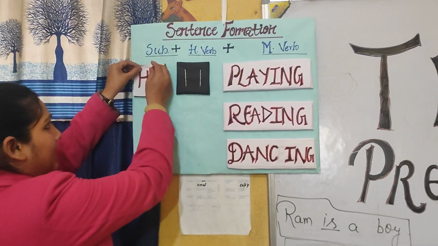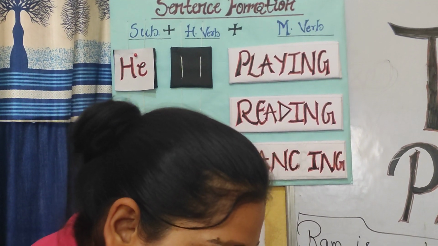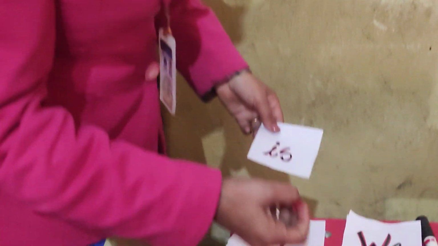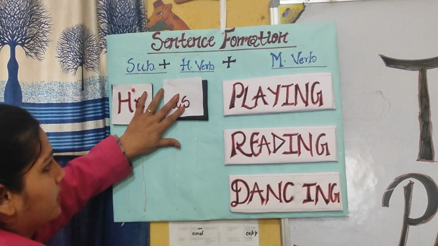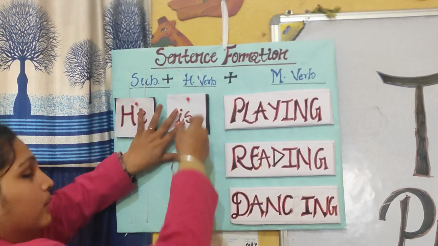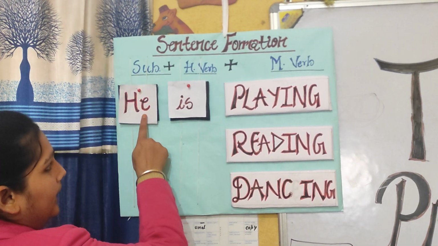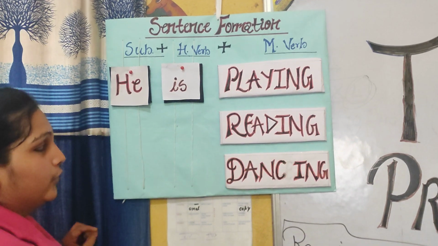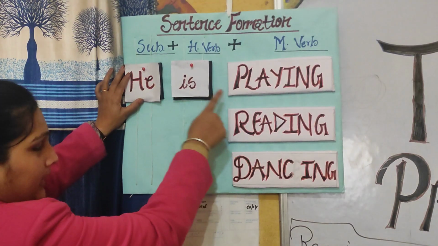So let's see how it works. At the place of subject, we will add he. What we will add? Helping verb. I have earlier told you that with he, we use is. Subject and helping verb both should be singular or plural. So, he is playing. You can see how easily we have made a sentence using these three words.